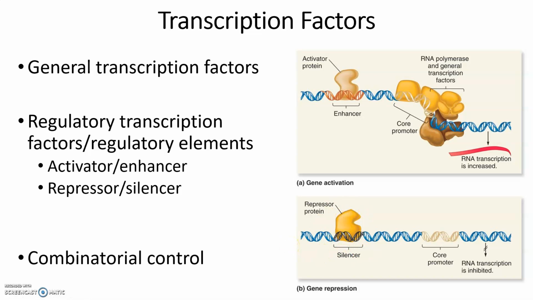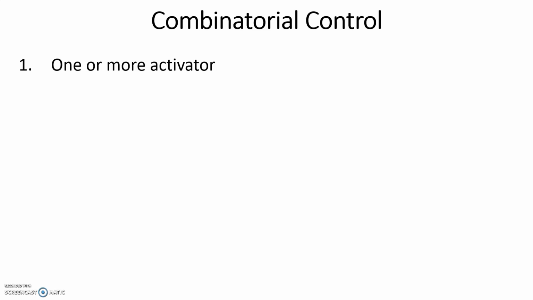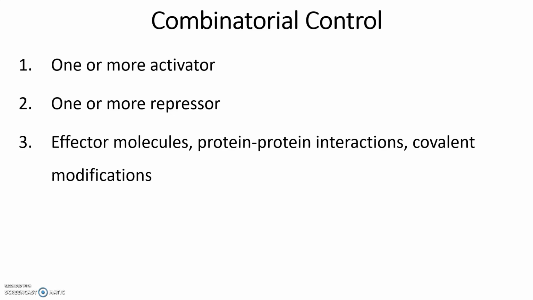Oftentimes, though, we have this combinatorial control where it's not just one thing that's controlling it. And again, think back to the lac operon. They had two levels of control. So here we're talking about how it's not always just one way we control. We can control it up to five ways. We can use all five. We can use a couple of these five. So the first is requiring one or more activators. Okay, so we have to have one or more activators present in order for polymerase to work. Or we have to have one or more repressors present in order to stop polymerase from working.